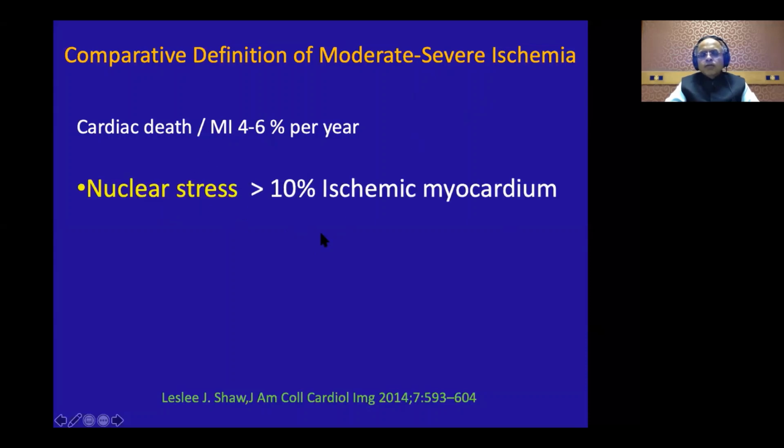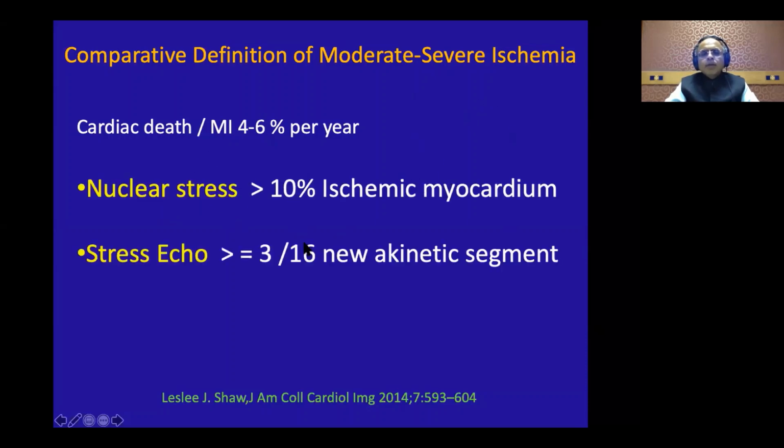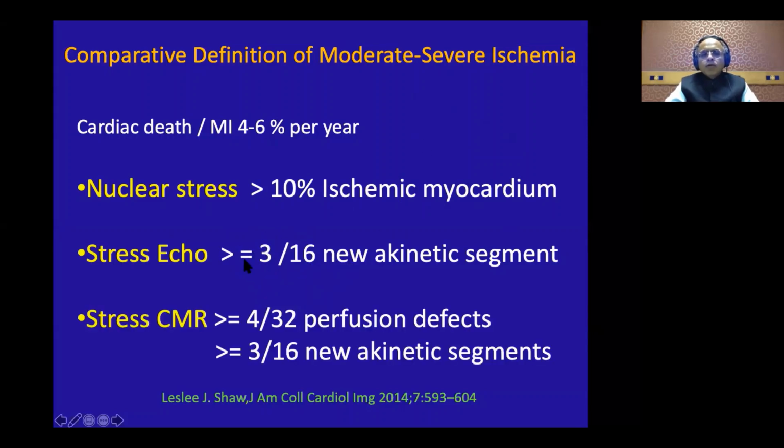For the nuclear test, it was more than 10% of ischemic myocardium. For stress echo, it was more than 3 segments out of 16. For stress CMR, if it was a dobutamine stress CMR, then it was again 3 segments out of 16. And if it was a stress perfusion CMR, then it was 4 segments out of 32 with perfusion defects. So these were the equivalent ischemia thresholds on these various tests, which look at ischemia in different ways. This is the ischemic threshold above which they got enrolled into the ISCHEMIA trial.